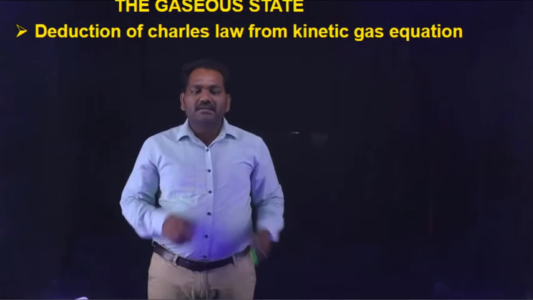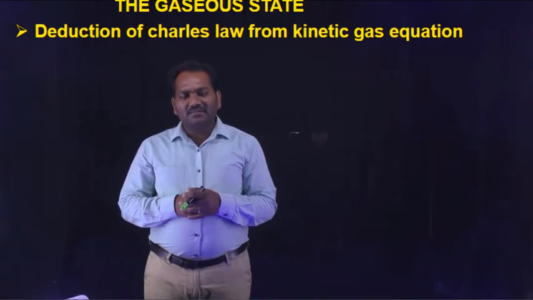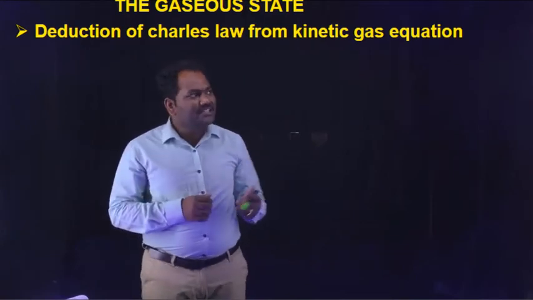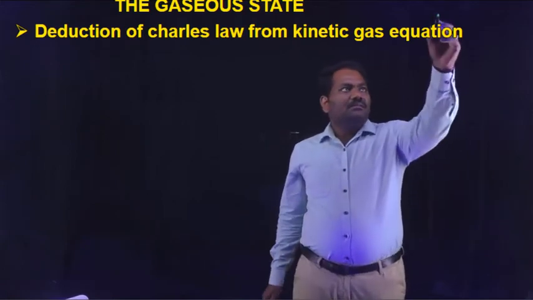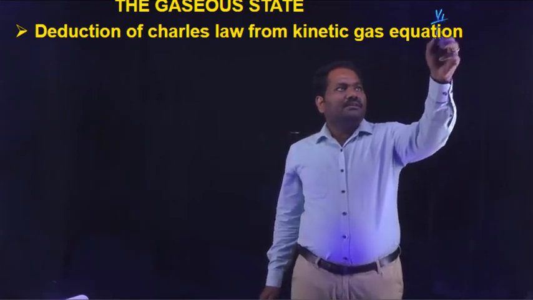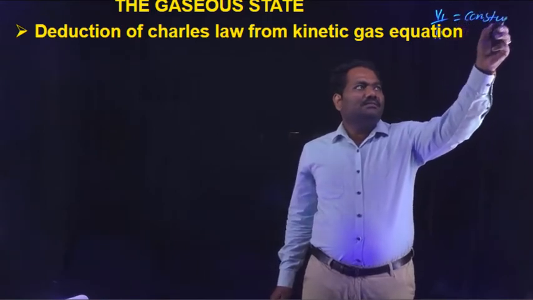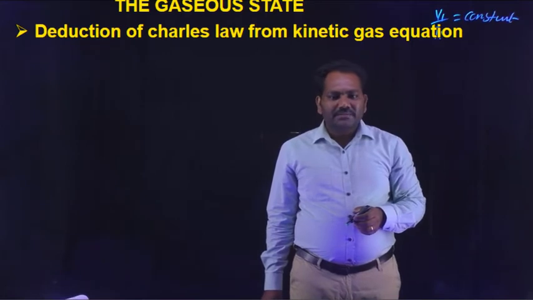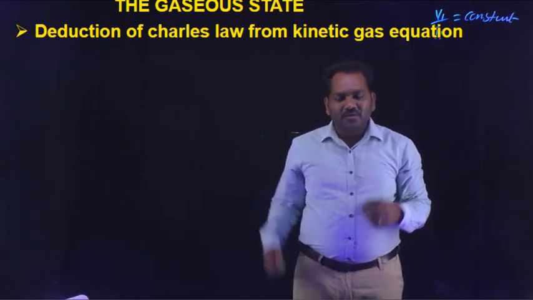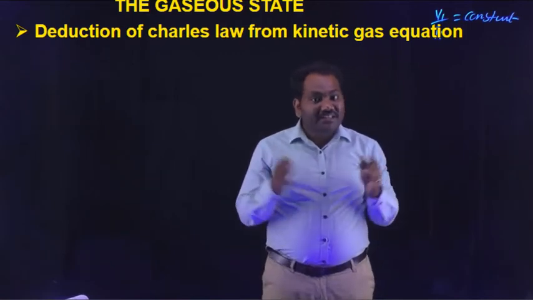Now let's derive Charles law from the kinetic gas equation. What is Charles law?